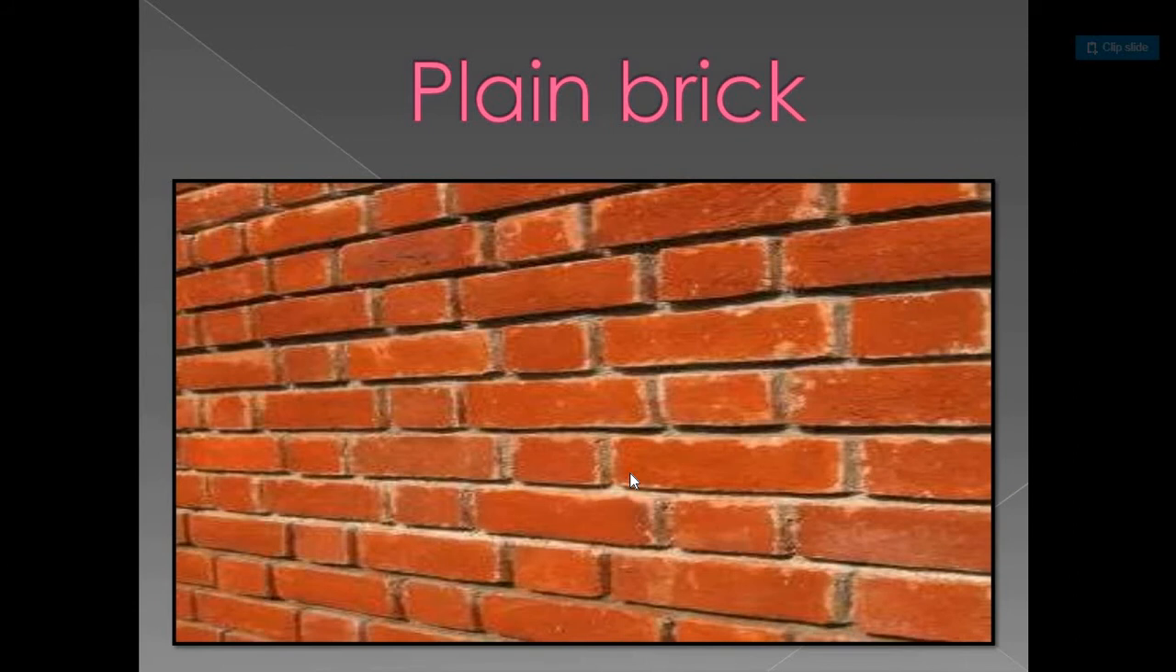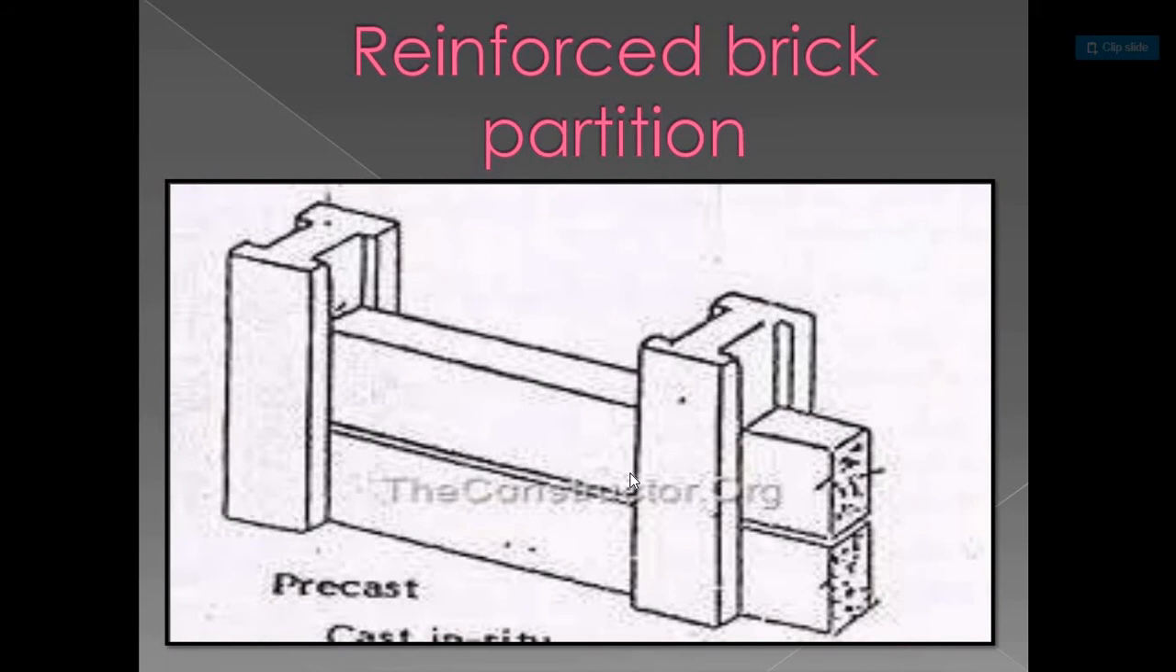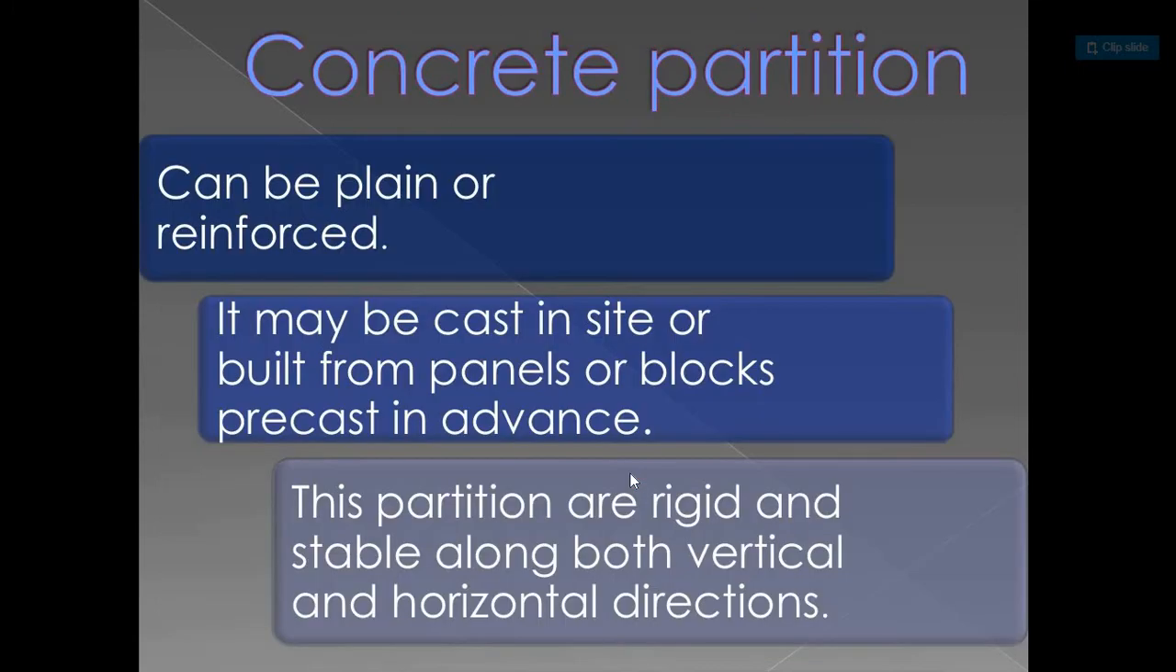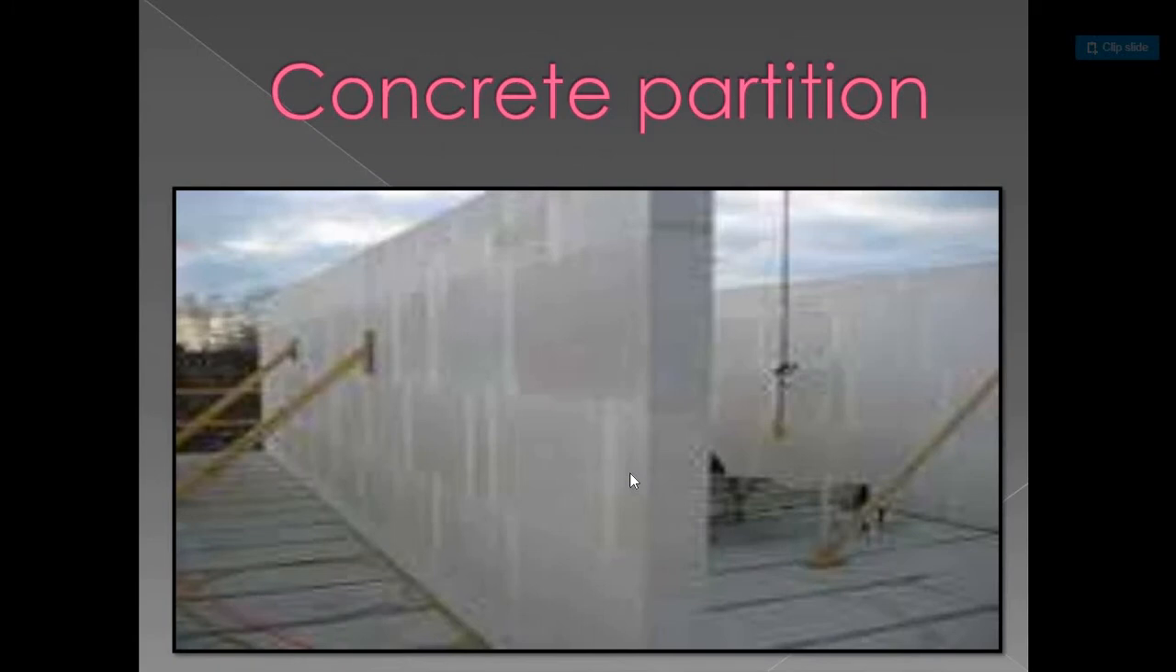Here you can see the slide showing plain brick. Here in this slide you can see the reinforced brick partition. Here you can see the brick nogging partition. Concrete partition. It can be plain or reinforced. It may be cast inside or built from panels or blocks precast in advance. These partitions are rigid and stable along both vertical and horizontal directions. Here you can see the picture showing concrete partition.